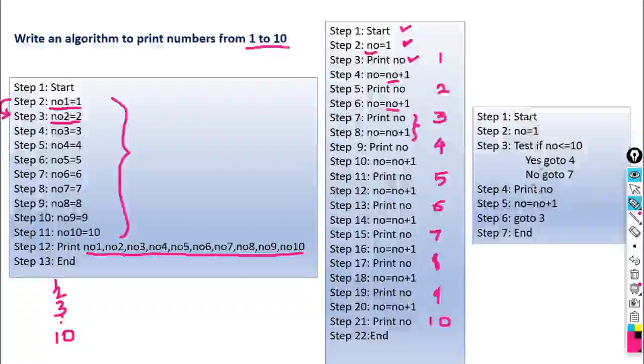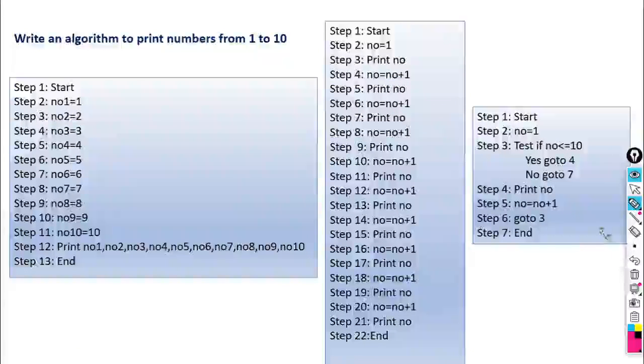Look here, this is the third example. Here we used looping statements. Here we use the looping methodology. Okay, so how can we write the algorithm for this one? Step 1 is start. Step 2, NO is equal to 1.